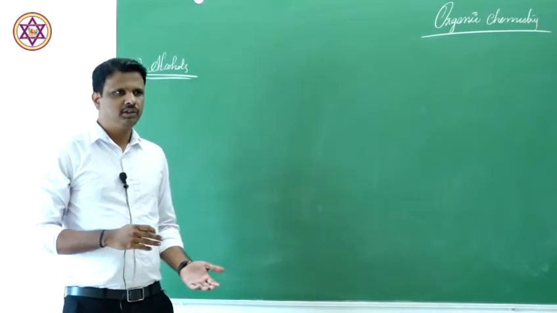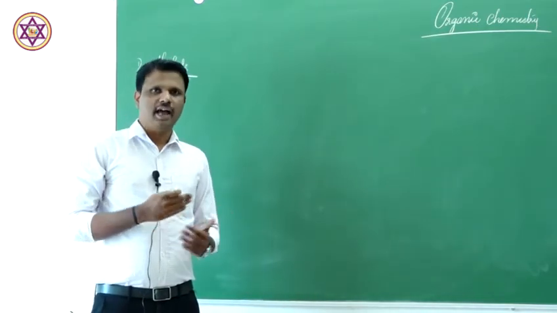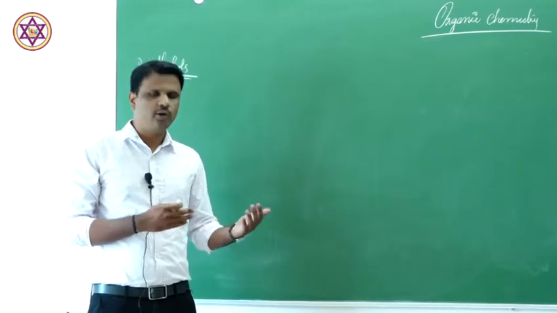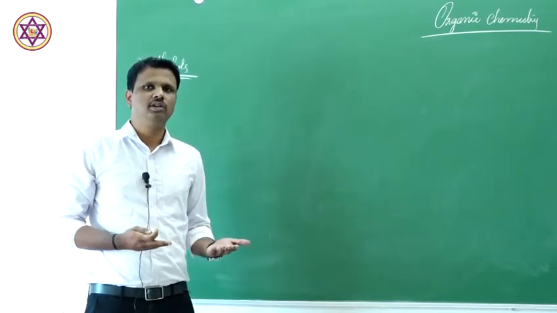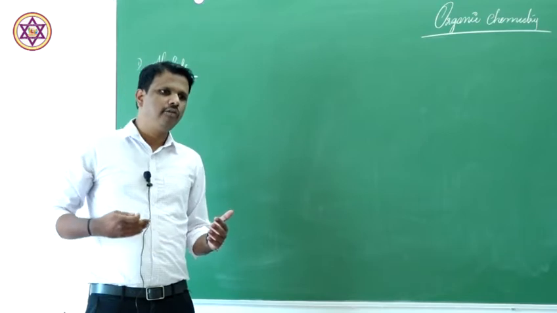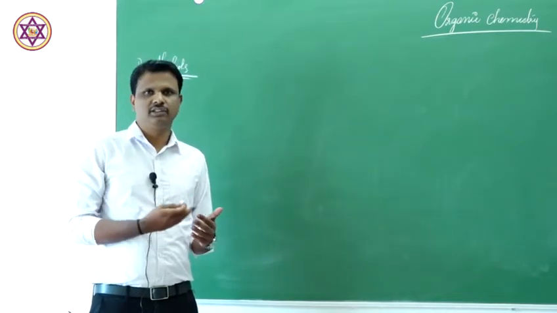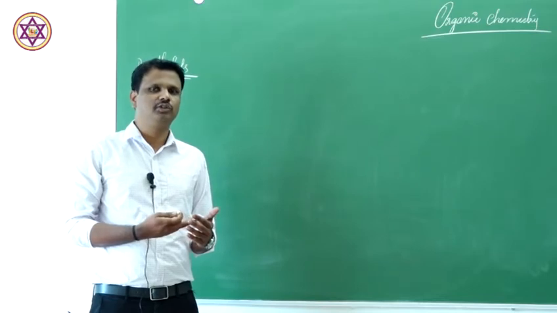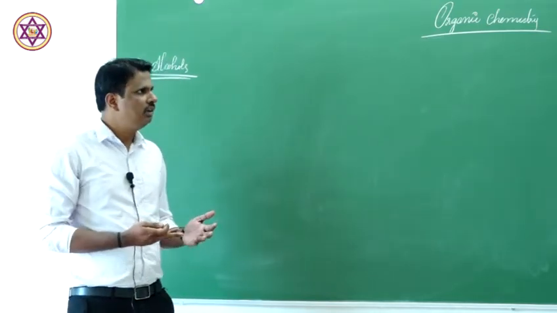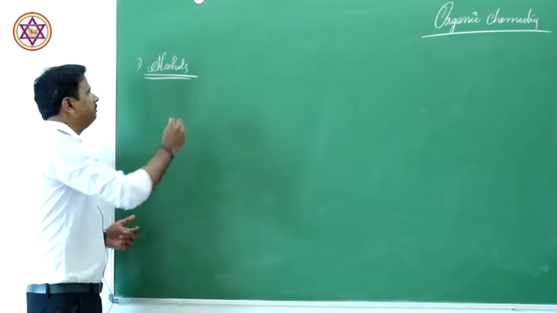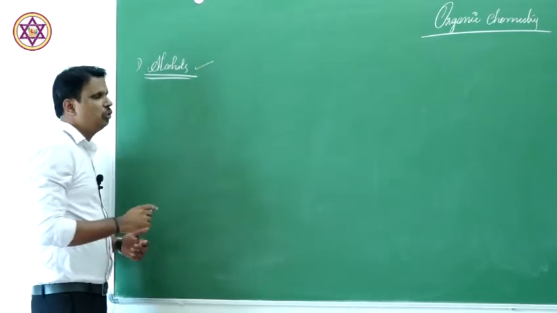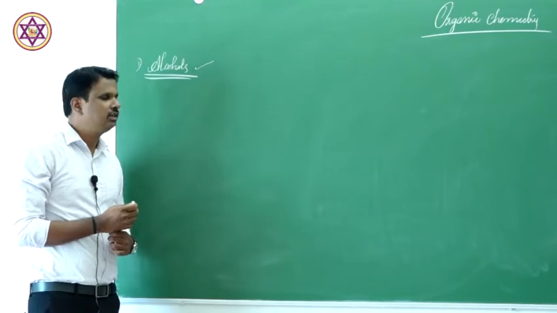In the previous semester, you have studied alkyl halides, that means hydrocarbons containing halogen atoms. So you have studied how these halogen compounds can be classified, how the reactivity of those compounds can be understood, everything in the previous semester. In this class, we are going to talk about a different functional group. Now in this case, we have alcohols.